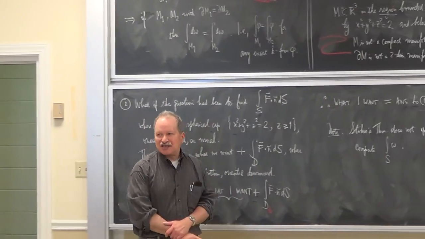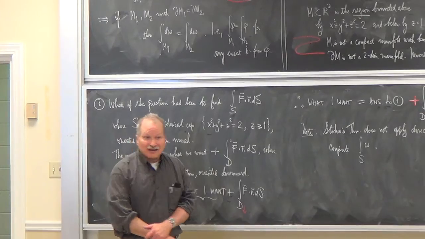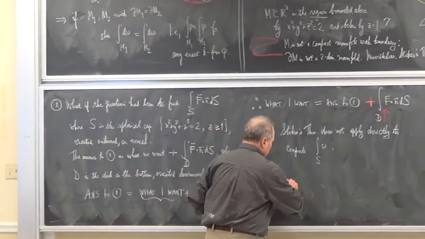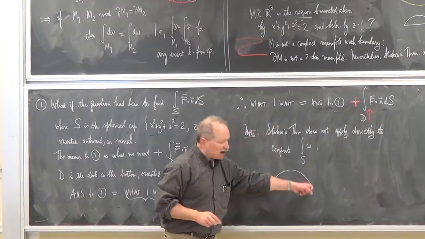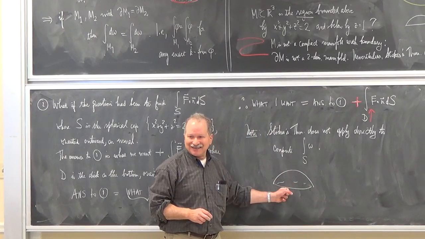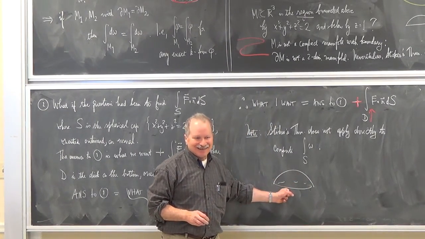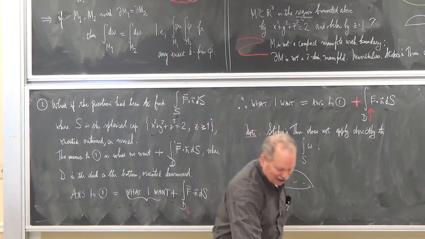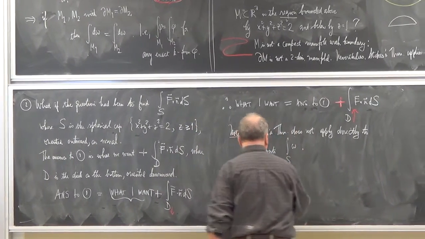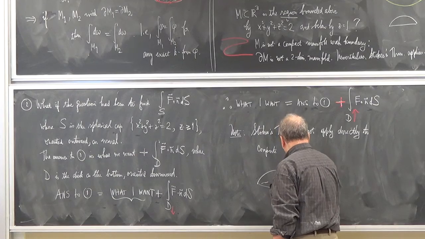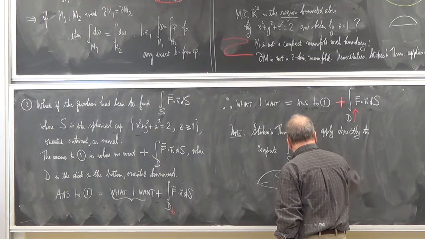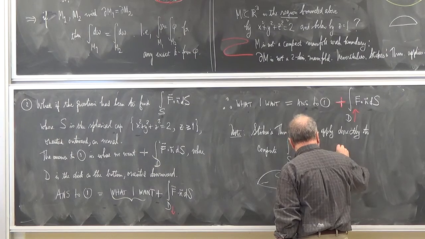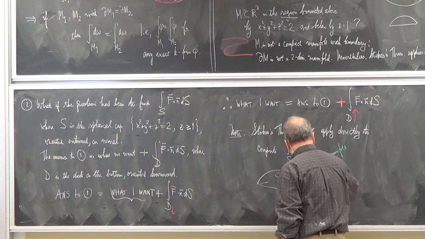Now, you could try to be sneaky and say, well, maybe I can apply Stokes' theorem the other way. S is a two-manifold with boundary. So you might try to be sneaky, exactly as Ken said, and say, S is a compact, oriented two-manifold with boundary.